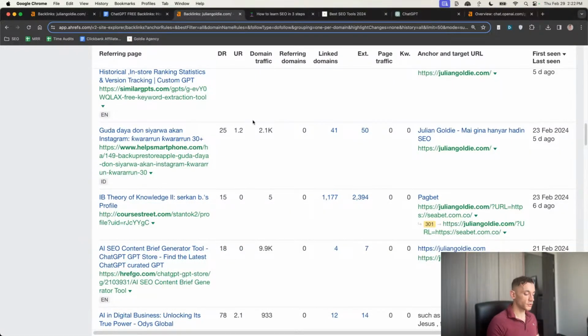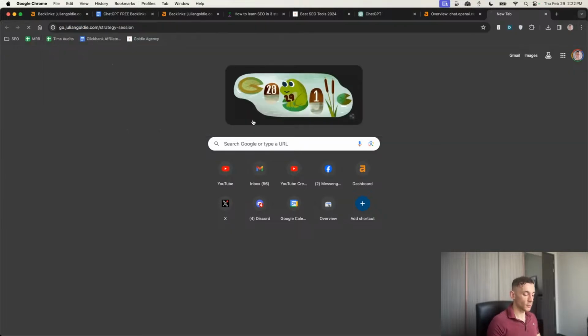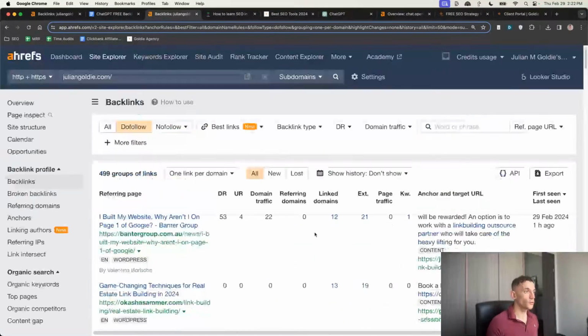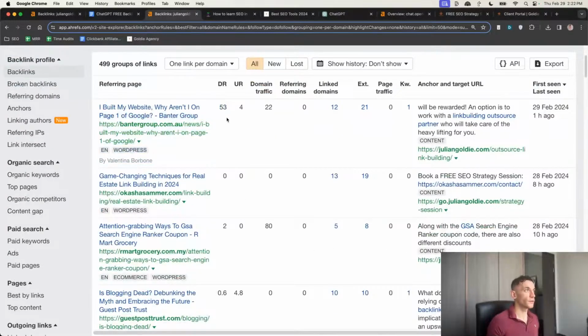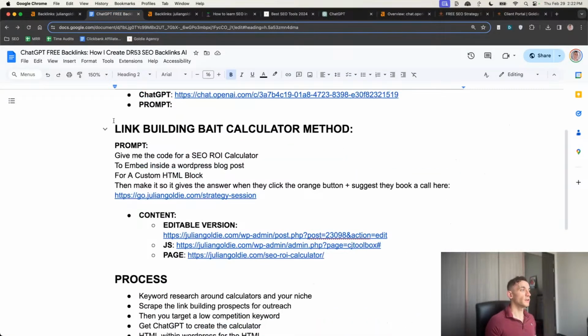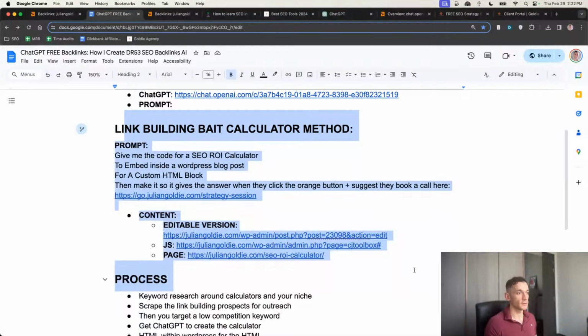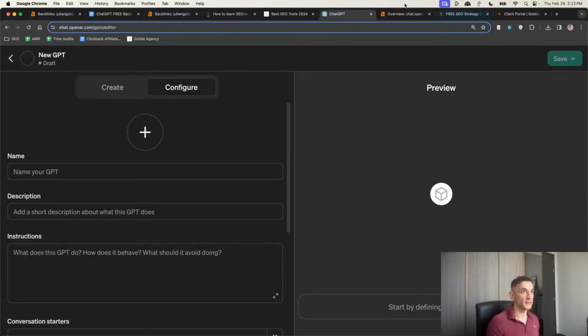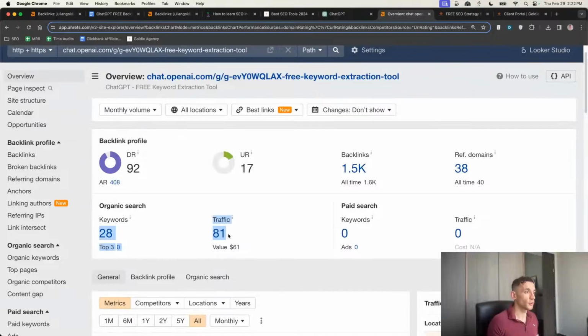So that is pretty much everything from me on how to build free ChatGPT backlinks. I've shown you all the backlinks that were built, for example, this free DR53. I've shown you how to build backlinks with outreach and also link calculators right here. So you can create these free calculators on ChatGPT, embed them to your website, and then get backlinks naturally that way. We've also talked about how you can get backlinks from custom GPTs, just like this one, and actually rank them on Google, plus get backlinks to your homepage on your website as well. So there's so many ways you can leverage AI and ChatGPT to get backlinks naturally.